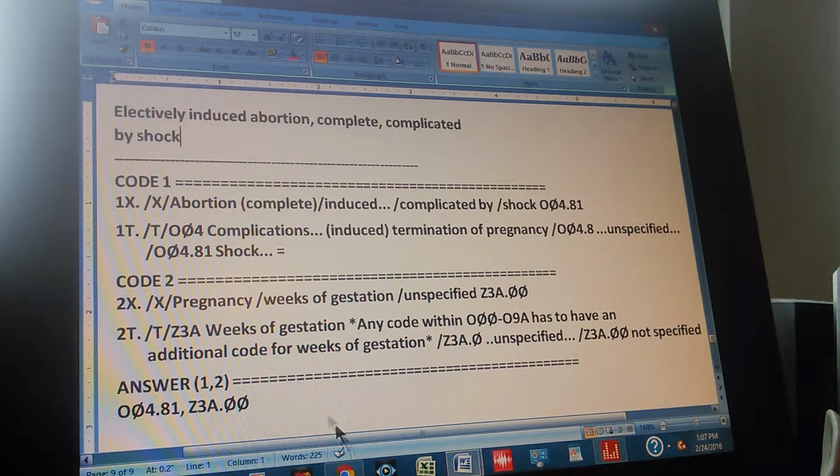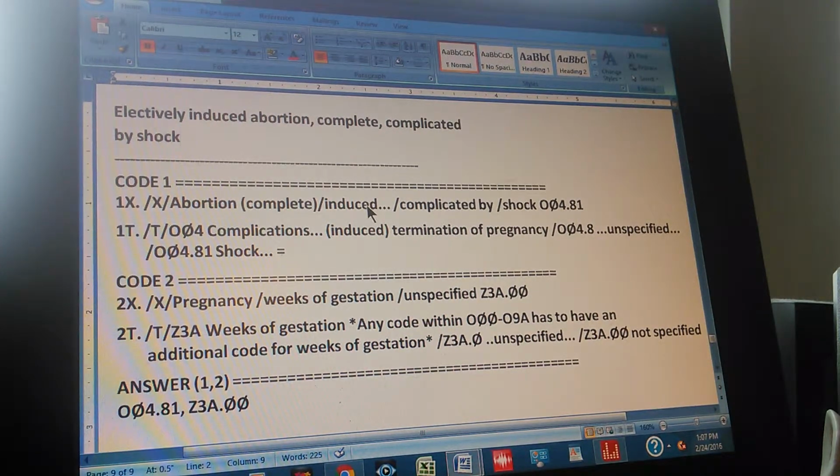Okay, that's enough. The problem is electively induced abortion, complete and complicated by shock. Okay, the code number 1. There are two codes. The code number 1 through the index is found like this. First you go to index. Then you go to abortion. You start with abortion, and next to it you see what? Complete. And now you're going to go to?